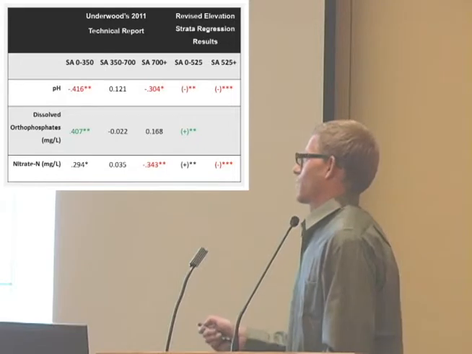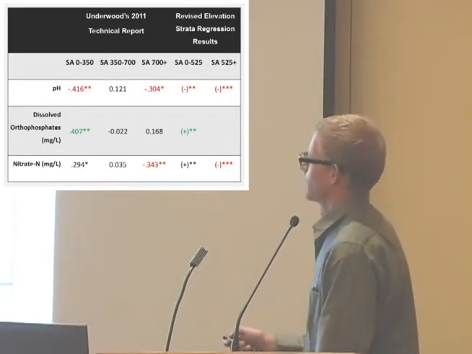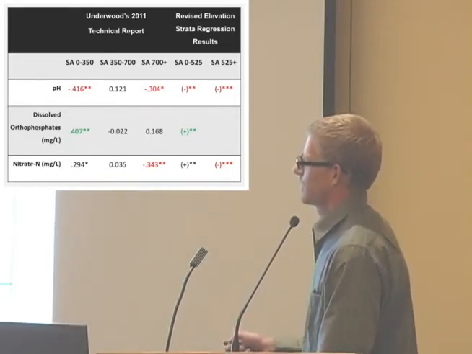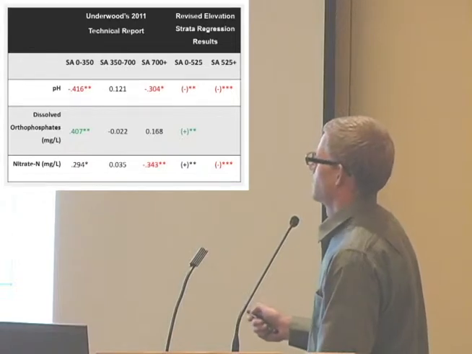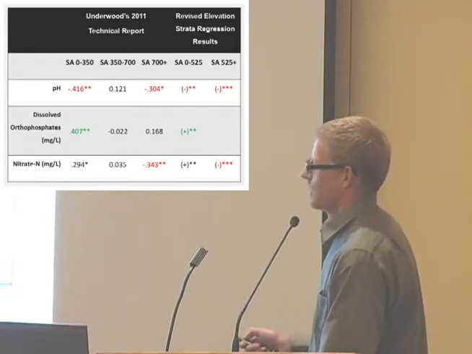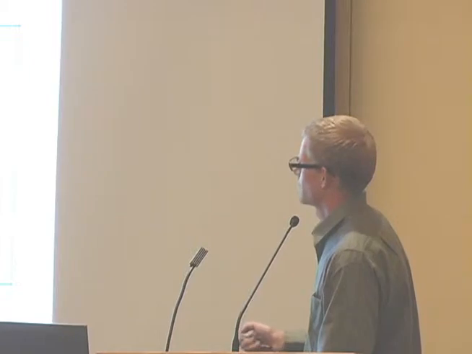And the results are quite similar. For the lower elevation strata, we have a significant negative relationship, similar to the revised elevation strata. And for the stream sites in the upper portion, over 700 meters, we have a significant negative relationship, and again, a significant negative relationship. So the results are similar.